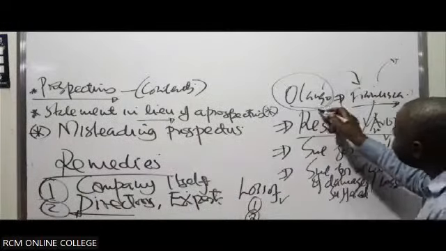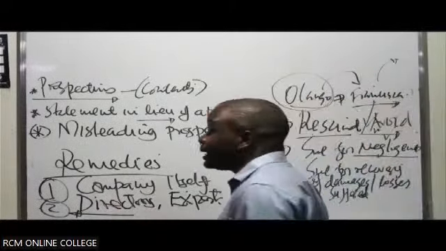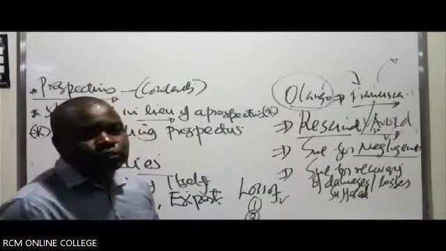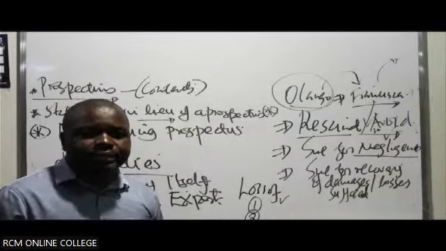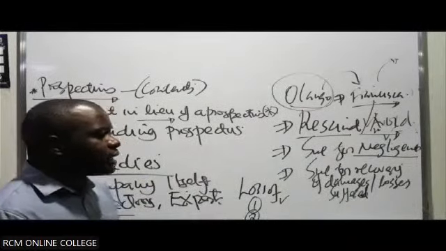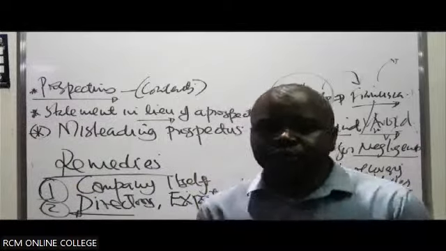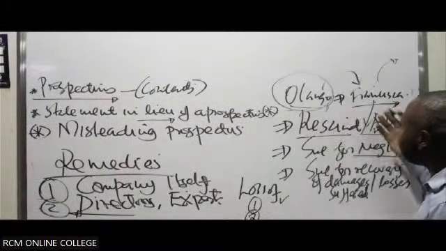So when we can't return him back to the original position, because he has already transferred the shares to another third party, automatically Olango loses the right to resign the contract of allotment of shares. Where restitution in integrum is not possible, you cannot return back to the original position, because you've already transferred the shares to another party.